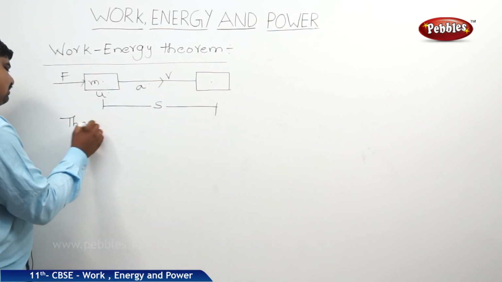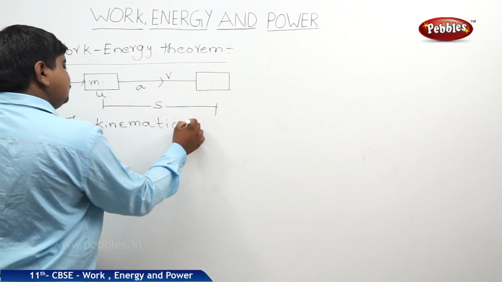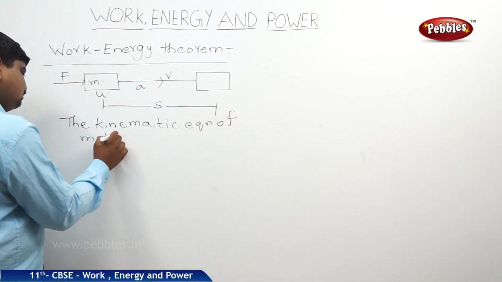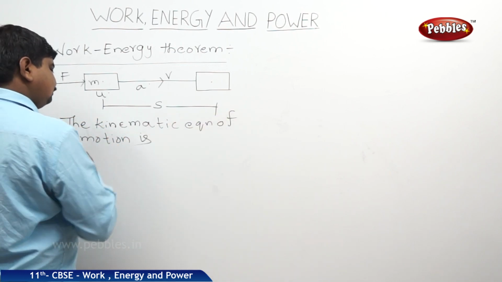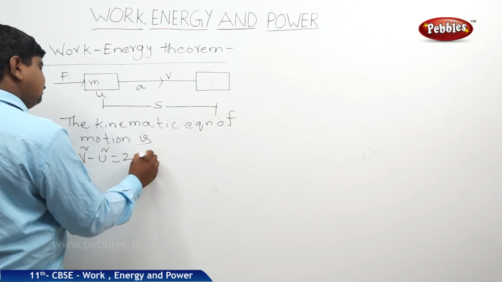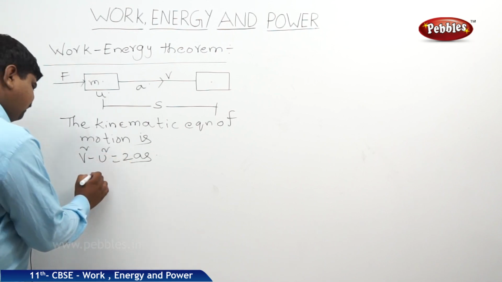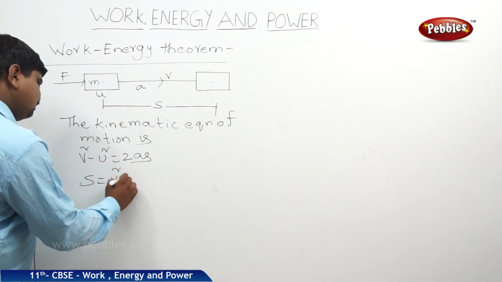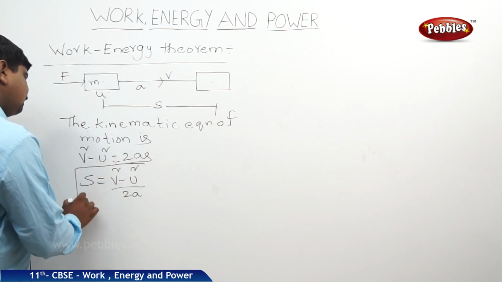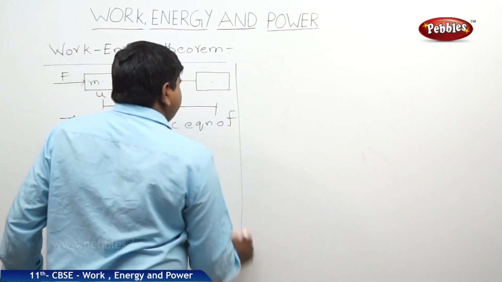The kinematic equation of motion is v square minus u square is equal to 2as. Here u is not equal to 0, therefore s is equal to v square minus u square by 2a. What is the work done in moving the body?